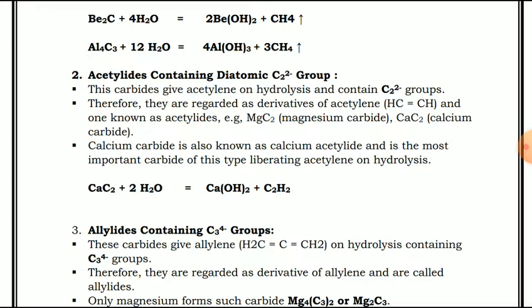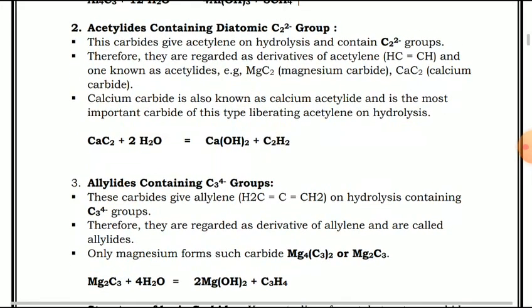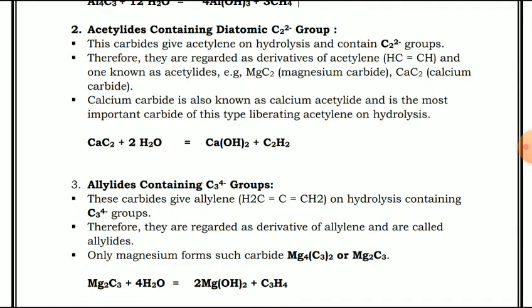Therefore, they are regarded as derivatives of allylene and are called allylides. Only magnesium forms such carbides, that is magnesium carbide, Mg2C3. This is the reaction. Mg2C3, that is magnesium carbide, reacts with 4 molecules of water, that means hydrolysis, which gives magnesium hydroxide plus C3H4. When we dissociate C3H4, we will get C3 4- plus 4H+, right?